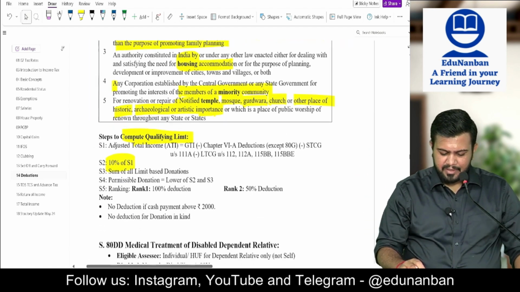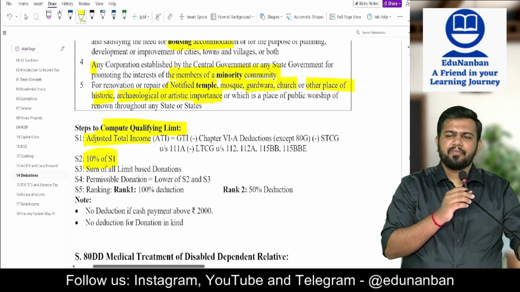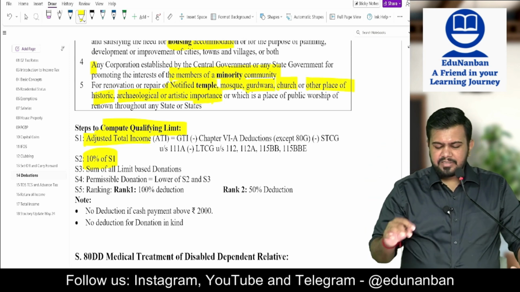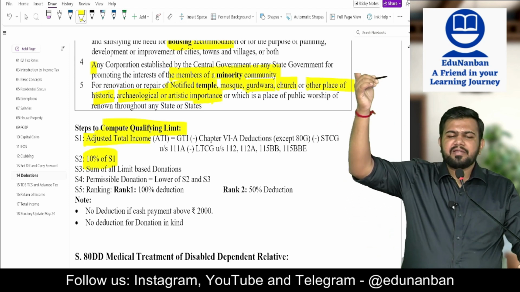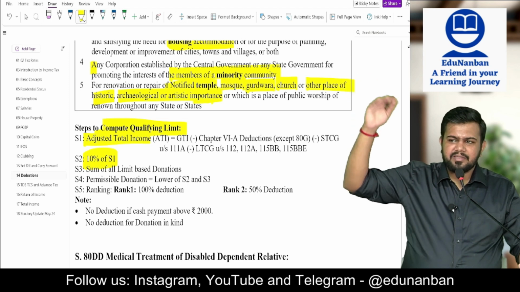Now, what is this limit? To compute the limit, first you have to calculate adjusted total income, and the limit is 10% of adjusted total income. What is adjusted total income? This adjusted total income is different from the adjusted total income that we studied in AMT. AMT is different. This is different.